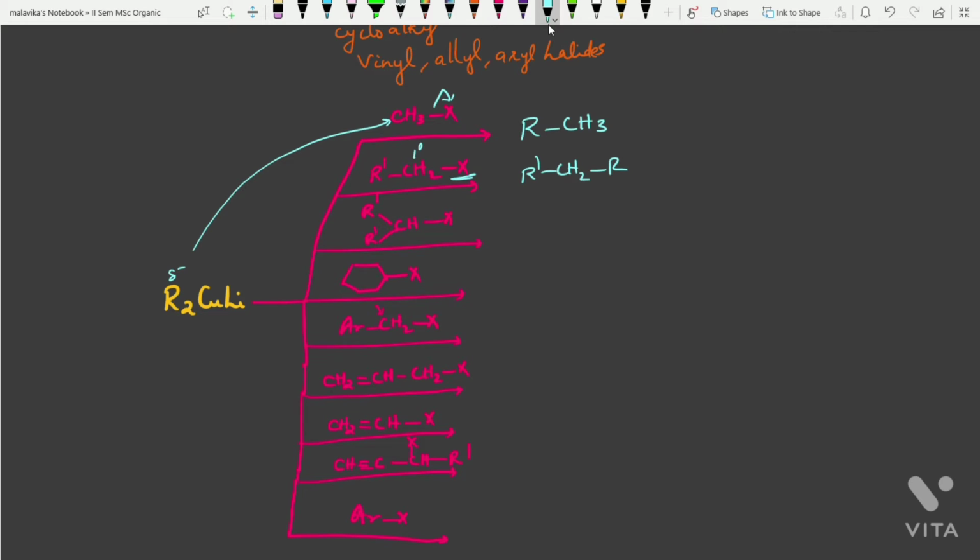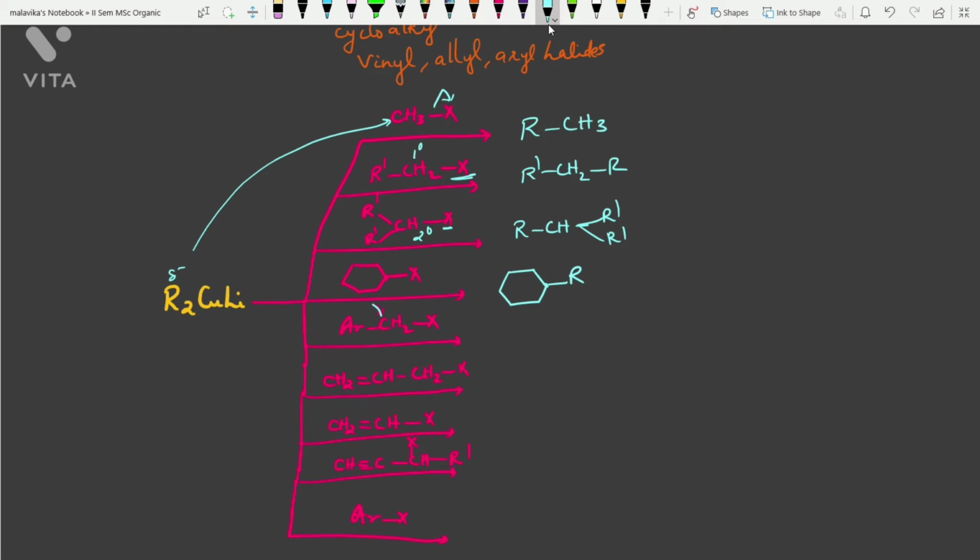And here now we have secondary alkyl halide. This will be replaced. So you will be getting RCH R', R'. Now this is a secondary alkyl halide, but it is a cyclic one. So here you will be getting the halogen is replaced by R group.